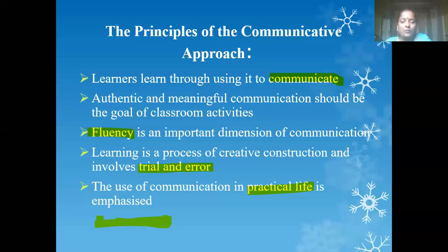Then the use of communication in practical life is emphasized, very important. When I say now, we'll just do communication in the classroom, we are just giving the students an opportunity to learn communication.